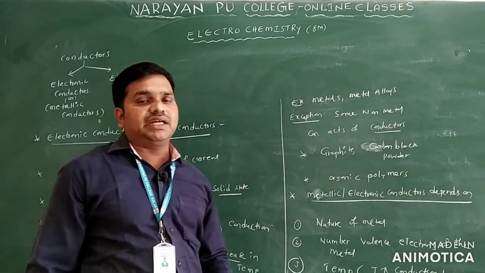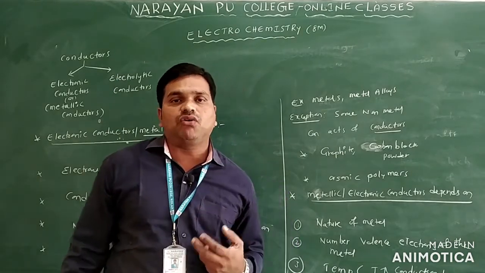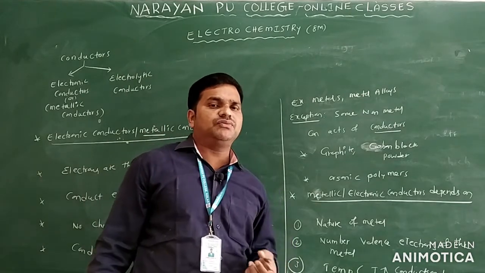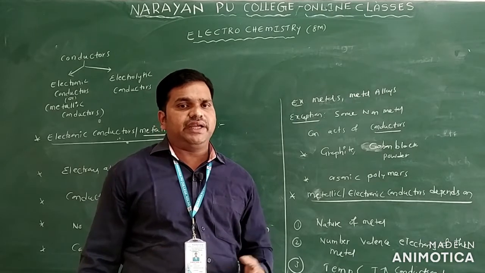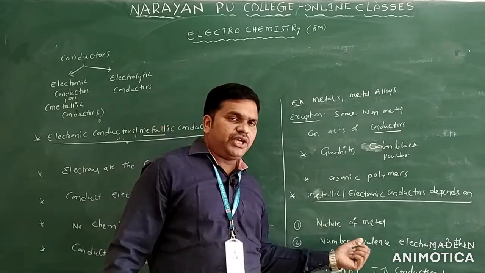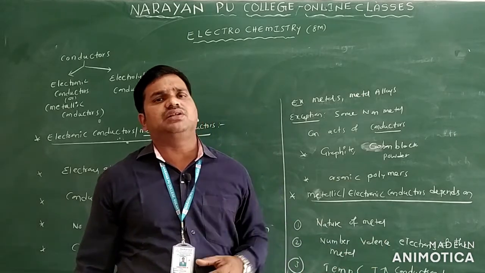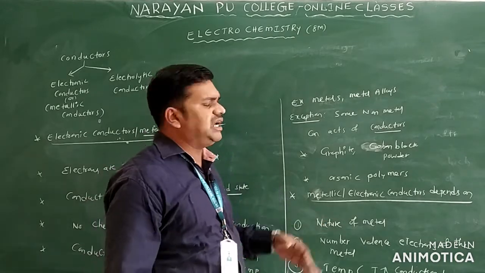If the metals can lose electrons easily, for example if they have only one electron in the outermost shell, they can lose the electron easily. If the metal has 3 or 4 electrons in the valence shell, it will take more energy to lose the electrons. So that is the nature of the metal. Strong metals are there, and some poor conductors also. If we take the good conductors, we can easily carry out these metallic conductors.